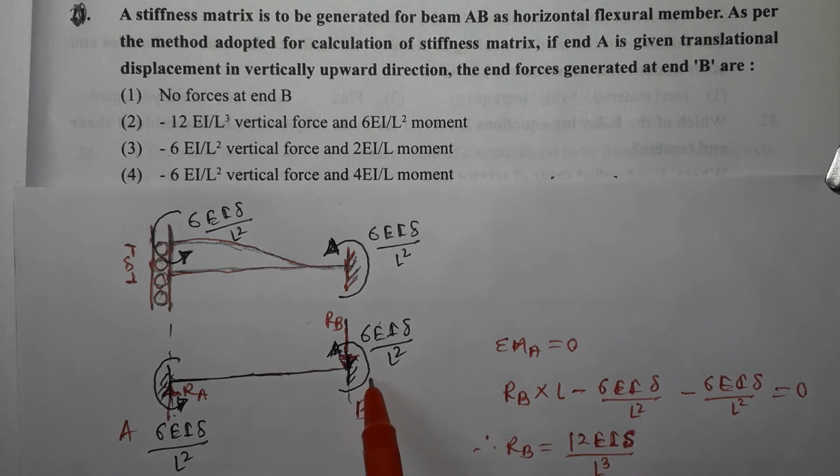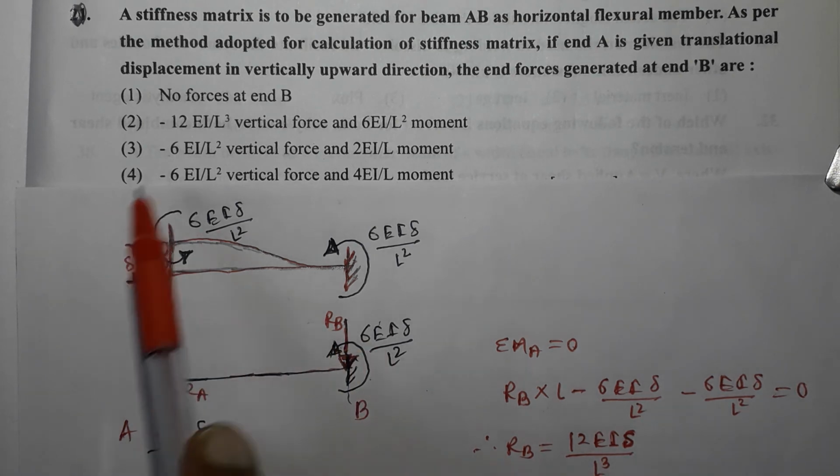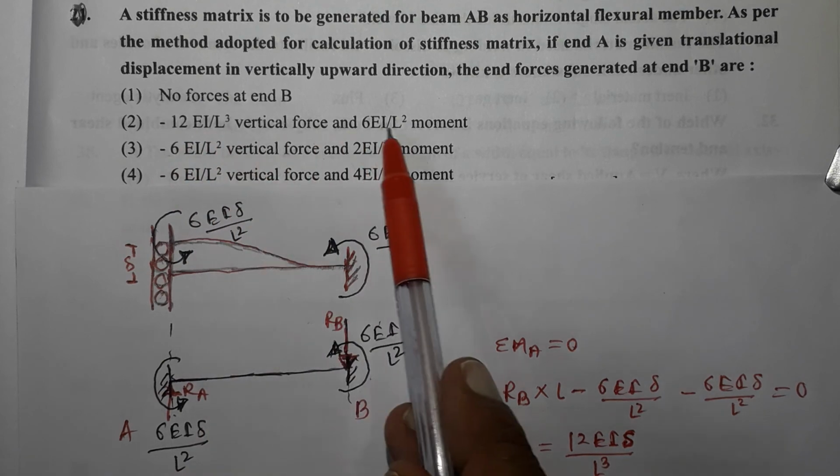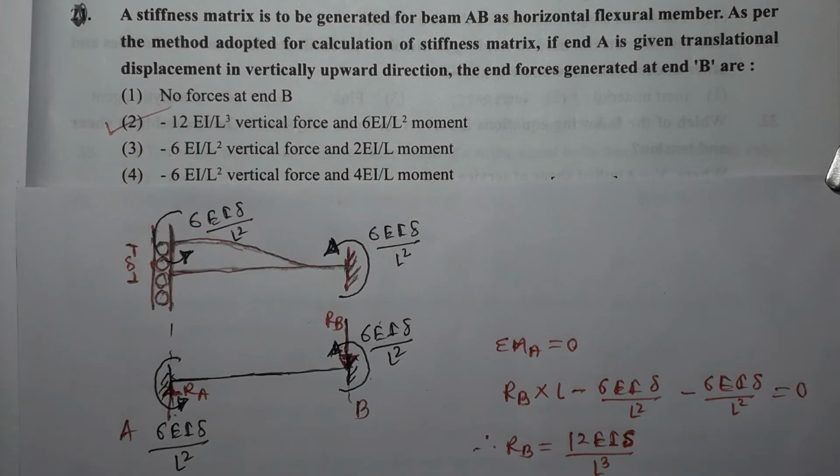So at B there are two forces which are getting developed. One is the reaction and another is the moment. So the reaction is 12 EI delta upon L cube, with delta as 1, so 12 EI upon L cube, and the moment is 6 EI delta upon L square. Option 2 is the correct option.